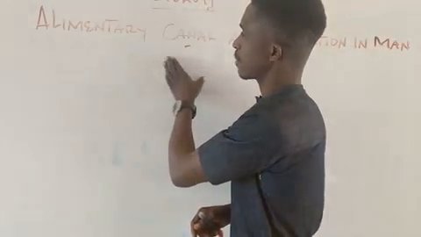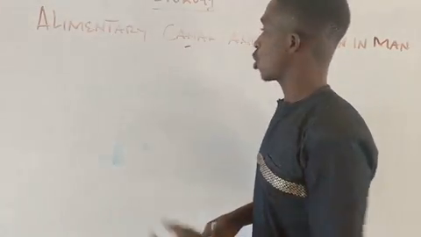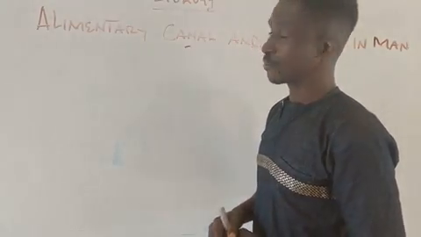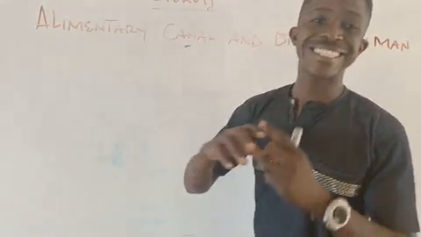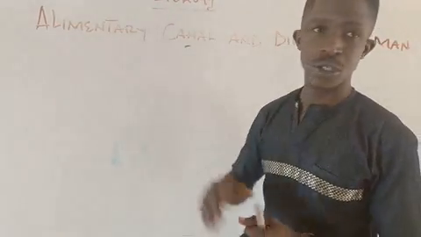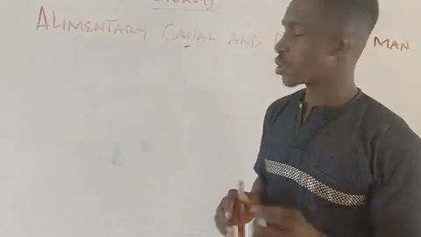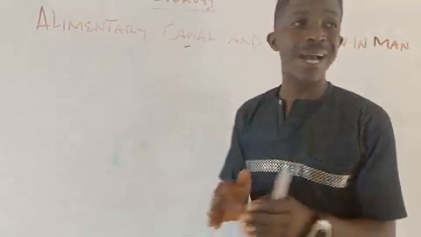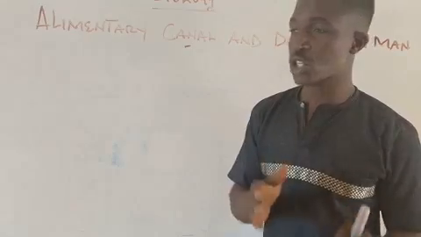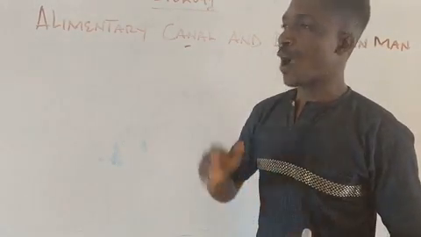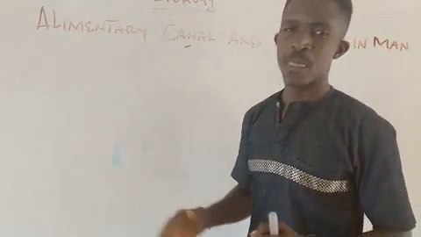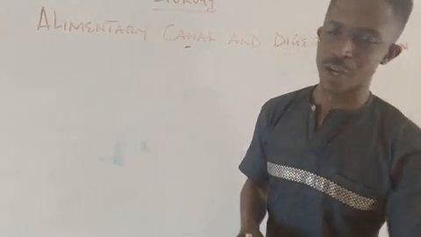Alimentary canals, tubes or tracts are those organs that are involved in the digestion of food. Their major role is to allow the passage of food substance, either liquid or solid, from one region to another, or from one place to another.